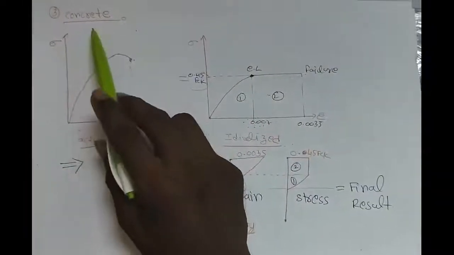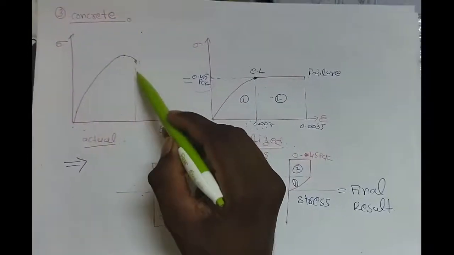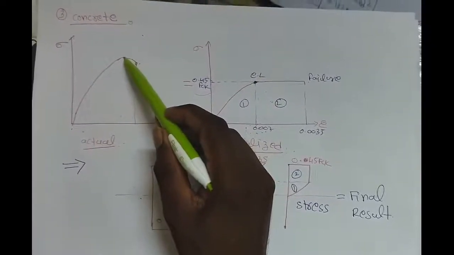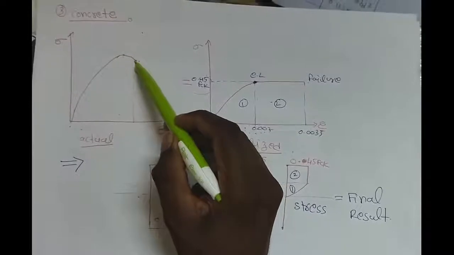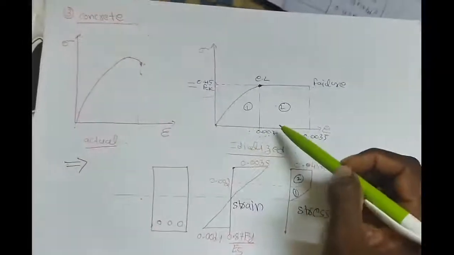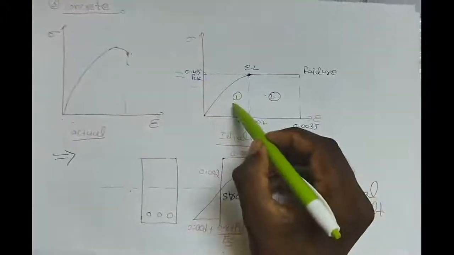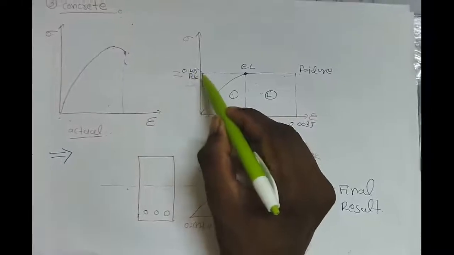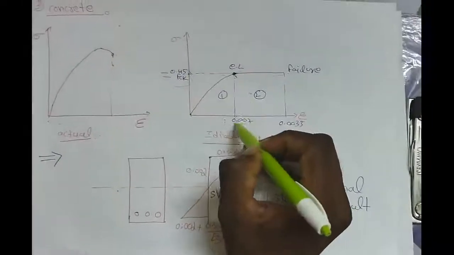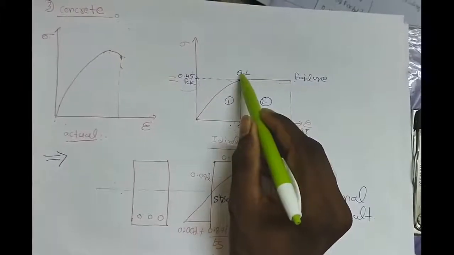The third one is the idealized stress strain curve for concrete. Here is the actual stress strain curve for concrete. Up to the ultimate point we get a parabolic shape, then it falls down and failure occurs here. So how to get the idealized stress strain curve for concrete, I will explain here. We know the design strength of concrete is 0.45 fck. We mark this point and draw a horizontal line here, and also consider the 0.002 strain and draw a vertical line here.